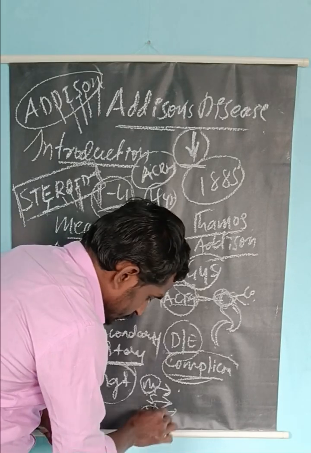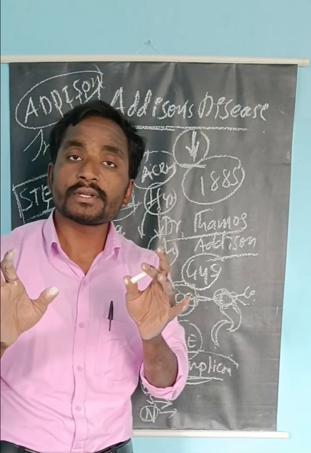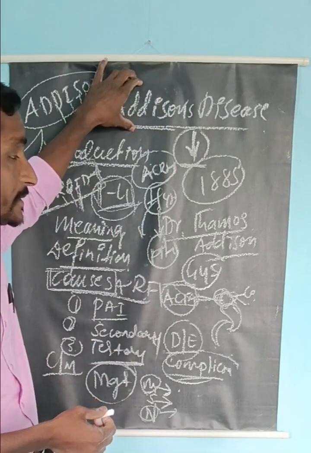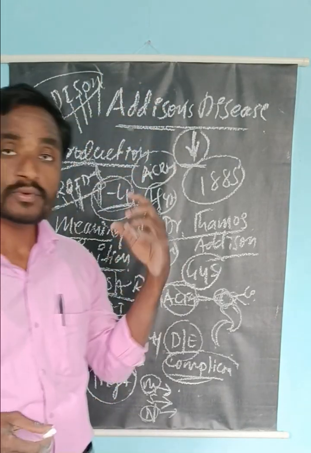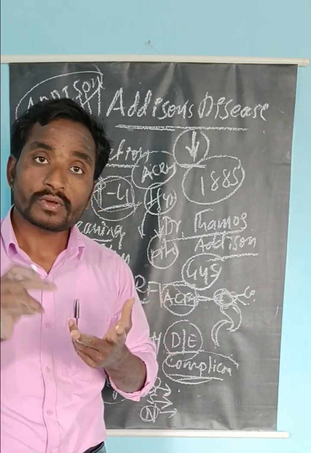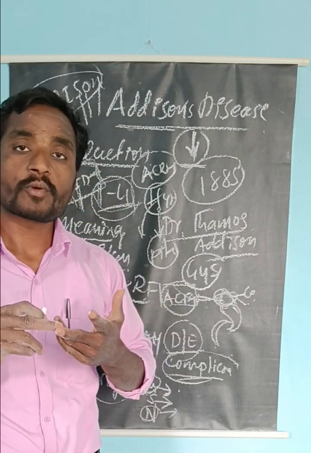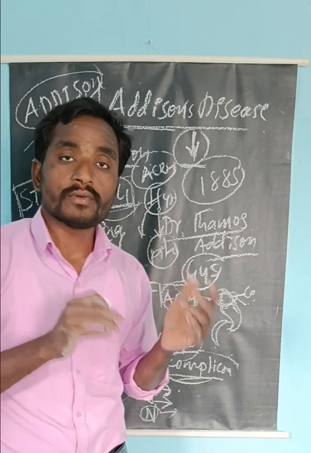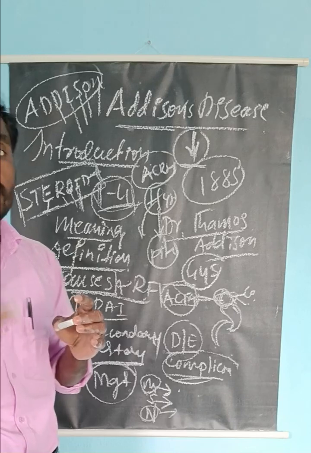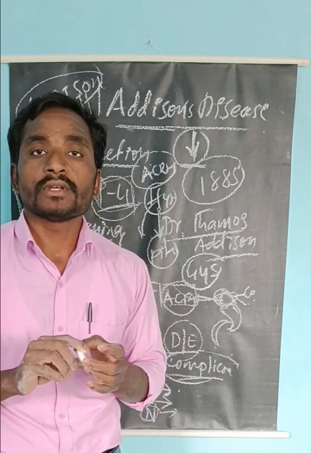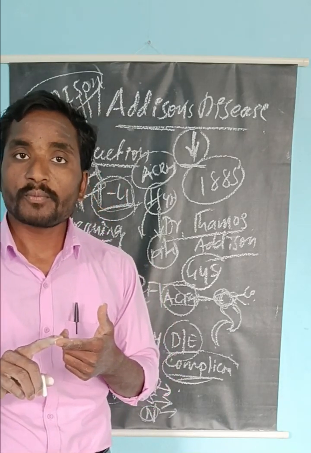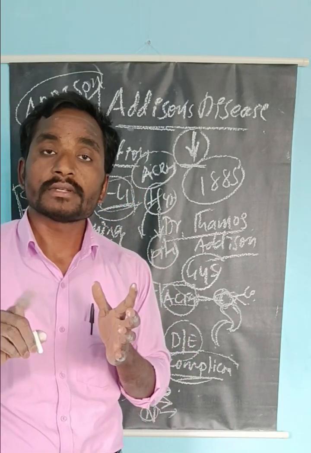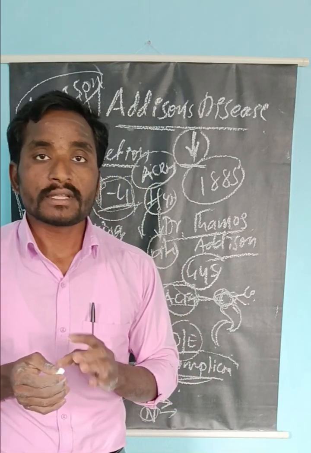Now we come to the nursing management. The role of the nurse is very important for treating patients who have Addison's disease, because in this case hypotension is there. If we do not take proper care of the patient, the patient will suddenly go into Addison's crisis and coma, and will collapse. For that reason, immediate attention is very important. To maintain fluid and electrolyte balance is very important, and also administration of drugs and hormones, along with monitoring the vital signs.